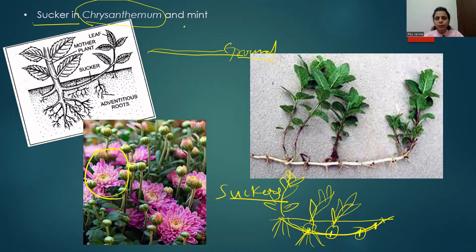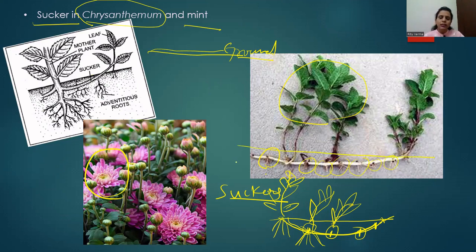Another common example is mint. You can see here in this picture clearly, these are mint leaves, and here you have nodes. You can see small root-like structures present on every node because this sucker was completely present under the soil.